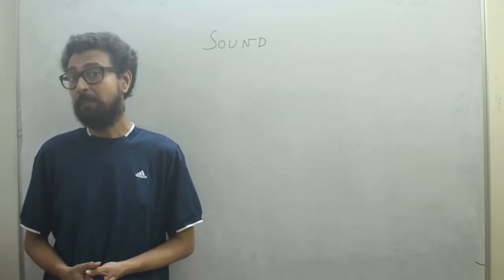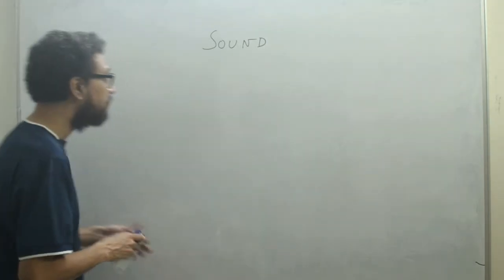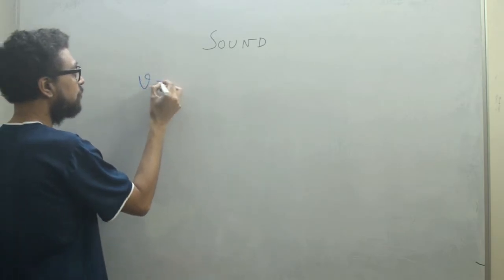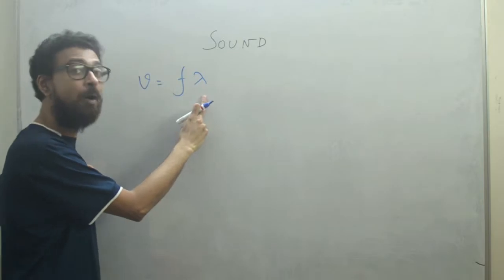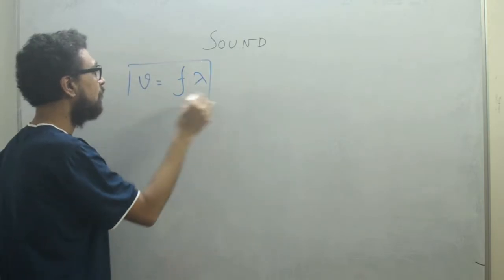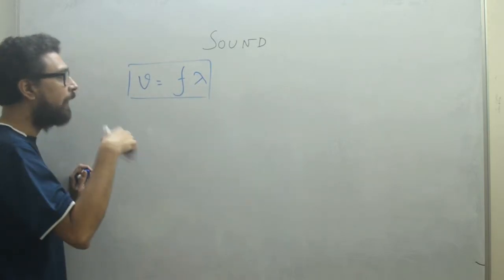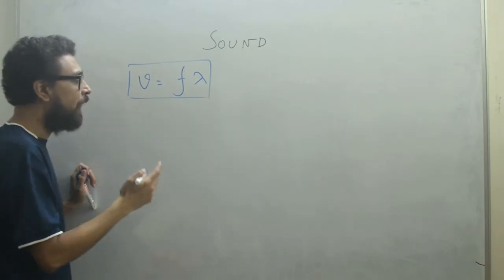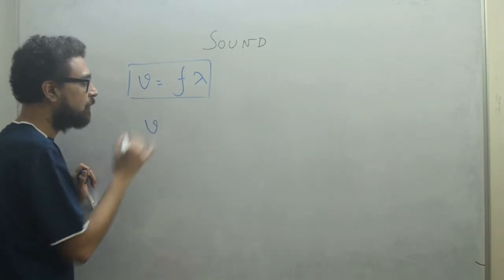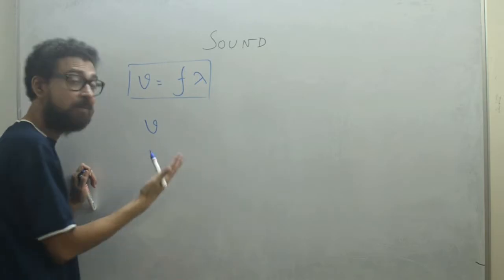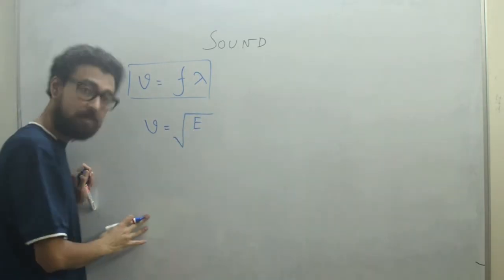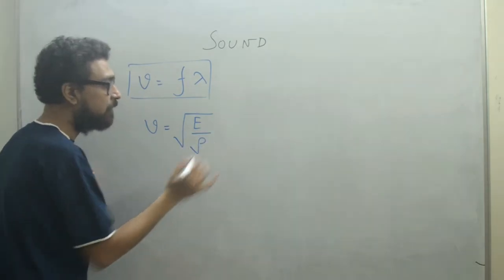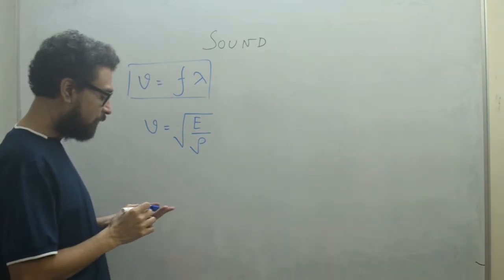You remember the velocity of sound. It was v equals f lambda, where f is frequency and lambda is the wavelength. This we did in class 9. To recap, the velocity of sound in any medium depends on the modulus of elasticity and the density of the medium. This also we did.